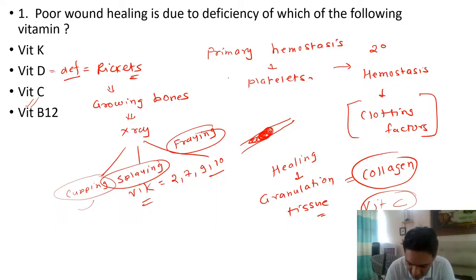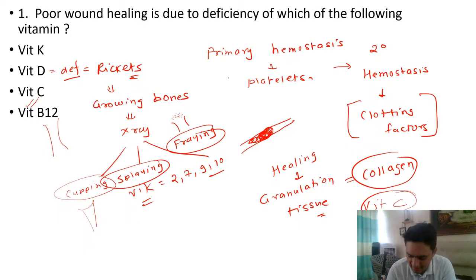So cupping is like this. Your bones look like there is a cupping at the top. Splaying means your bones have become like this. There is an angulation that is happening at the bones. And the fraying is like this. There is scattered calcium that is being deposited in your body, because vitamin D is important for absorption of calcium and phosphate in your body.